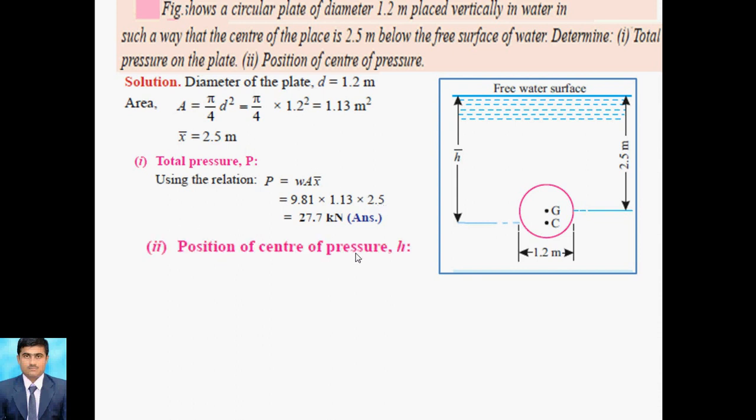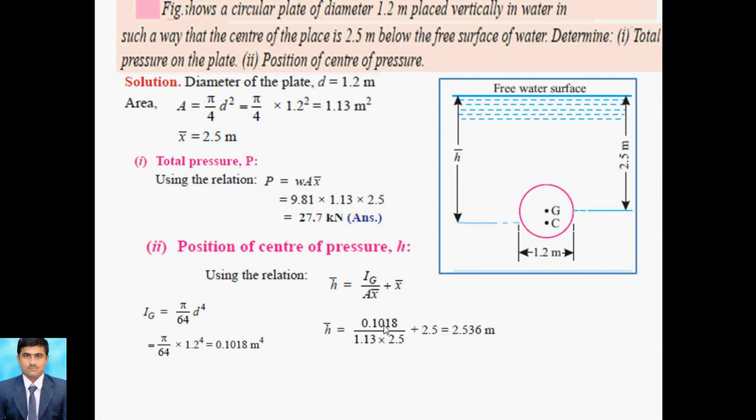Now the position of center of pressure. So how to find it out? H bar is equal to Ig divided by A x bar plus x bar. And for calculating Ig, for circular purpose, Ig is equal to pi by 64 d raised to 4. That is nothing but the moment of inertia for a circle. So how to calculate this? Pi divided by 64 into d, and d is 1.2, so 1.2 raised to 4. That equation becomes 0.1018. You can put it like this.